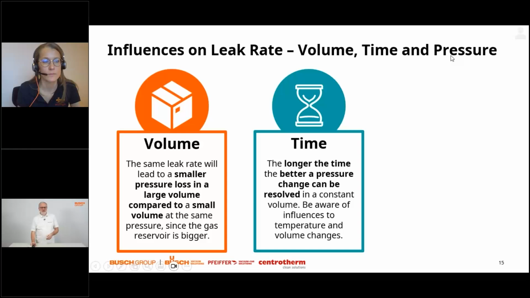There is also influence of the time. Back at university, I started working with deposition systems. I did plasma CVD for solar applications. Overnight, after evacuation, we just isolated our vacuum vessel. All the valves were closed, no pump connected any longer, no gas inlet connected any longer, and we measured the pressure rise overnight. This long duration gave us good accuracy, but the prerequisite to do that is isothermal conditions. Small temperature variations may have an effect on the result.